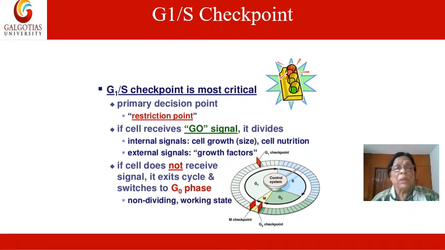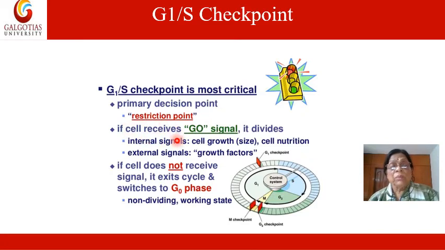So let us first discuss the first checkpoint, the G1/S phase. This is the first checkpoint, which is between the G1 phase and the S phase. At this checkpoint, it is decided whether the DNA should synthesize its replica or not. This is the first checkpoint for mitosis, for cell division. If the cell is not fit, it will be stopped here only. So the G1/S checkpoint is most critical, and it is the primary decision point, also known as the restriction point.